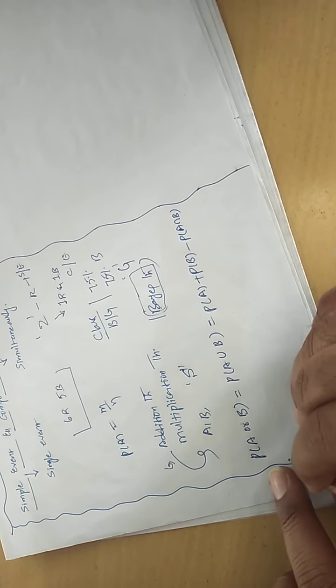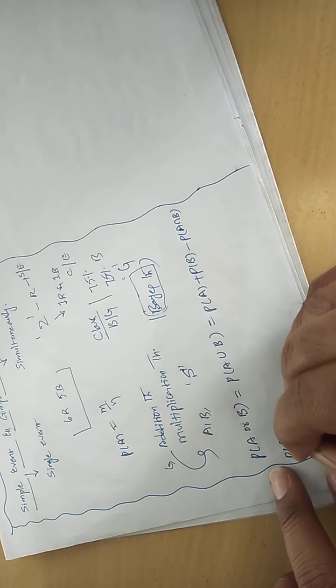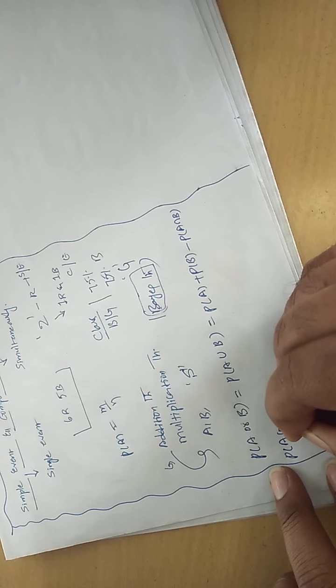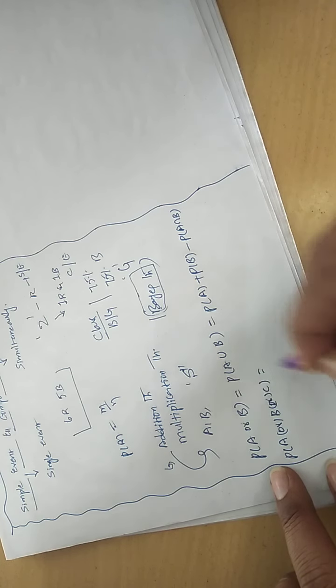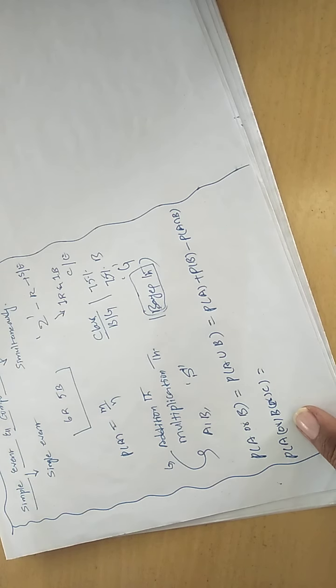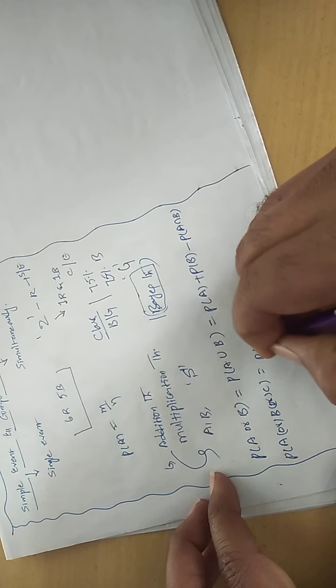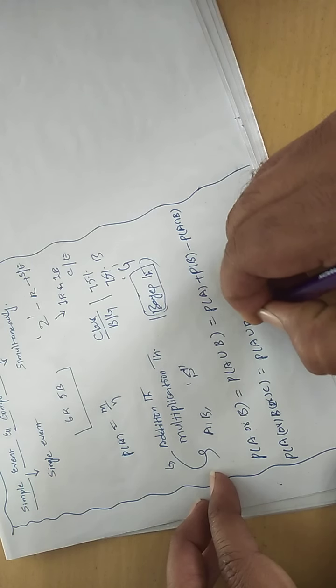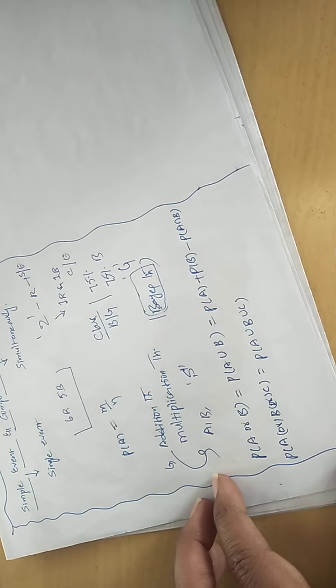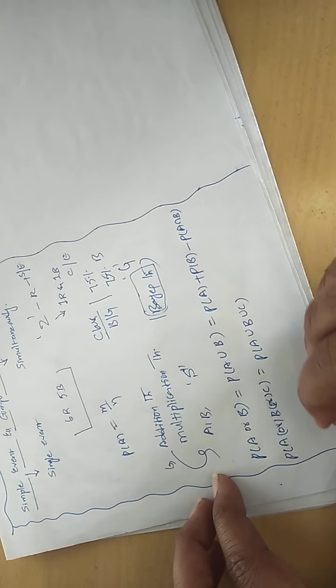You can extend the addition theorem for three events also, like this: A or B or C. So the probability of happening of A or B or C, how do you write? Probability of A union B union C. Then what is the definition?